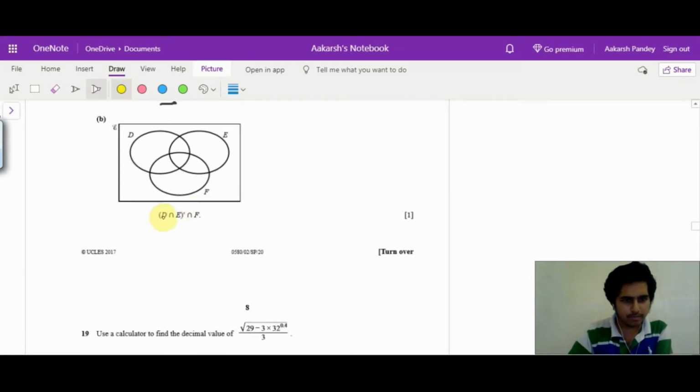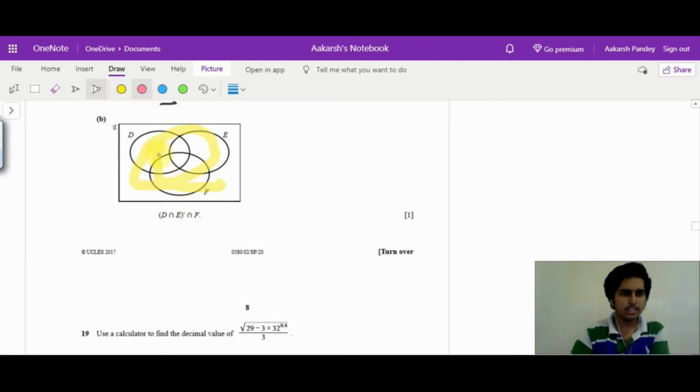Here we have D intersection E. D intersection E is this part, this region, and I want the complement of that. Complement means leaving this, I need everything. I have to select everything apart from this. So I have the whole of this region, but now I want intersection with F. So all this region, how much of it is intersecting with F?